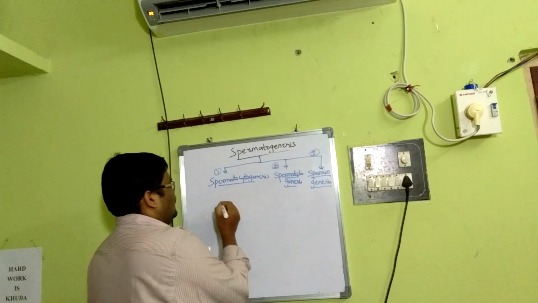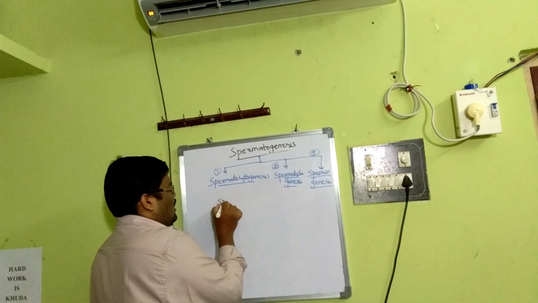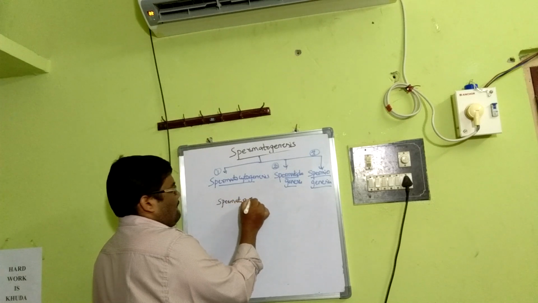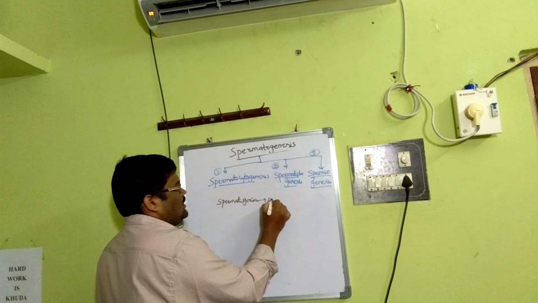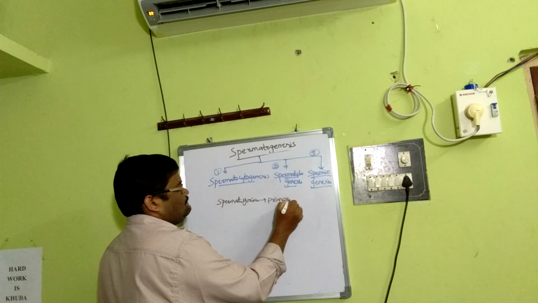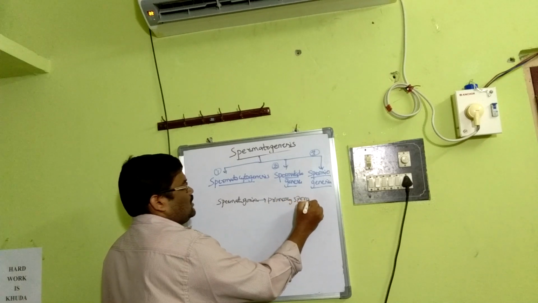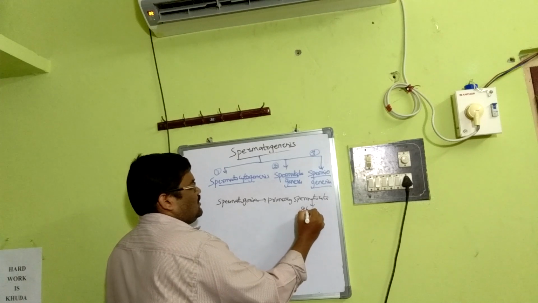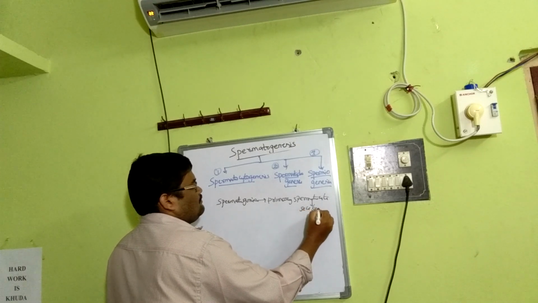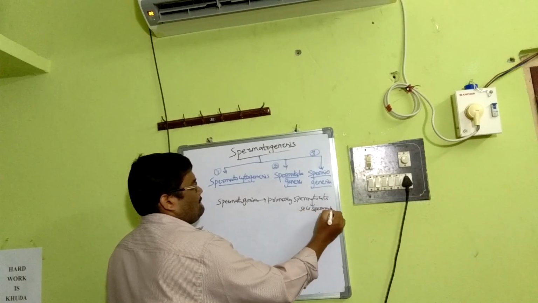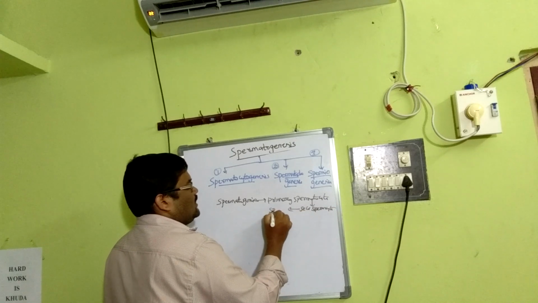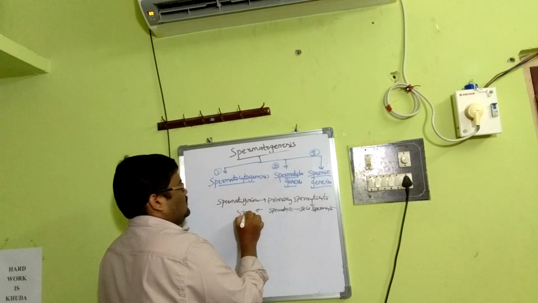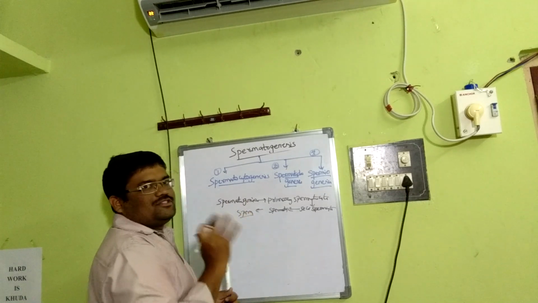First, spermatogonia become primary spermatocyte. It becomes secondary spermatocyte, then spermatid, then sperm. This is a classical representation.